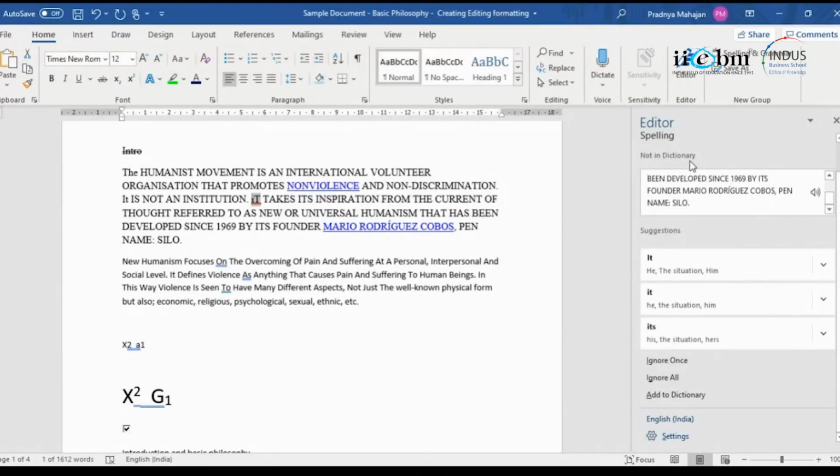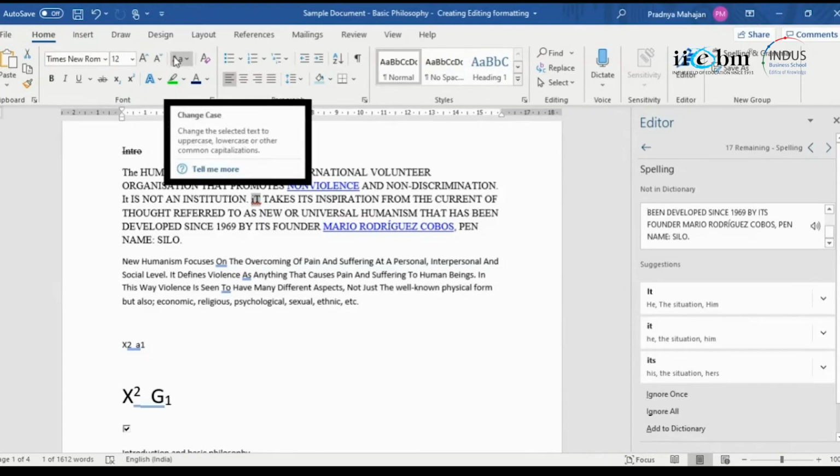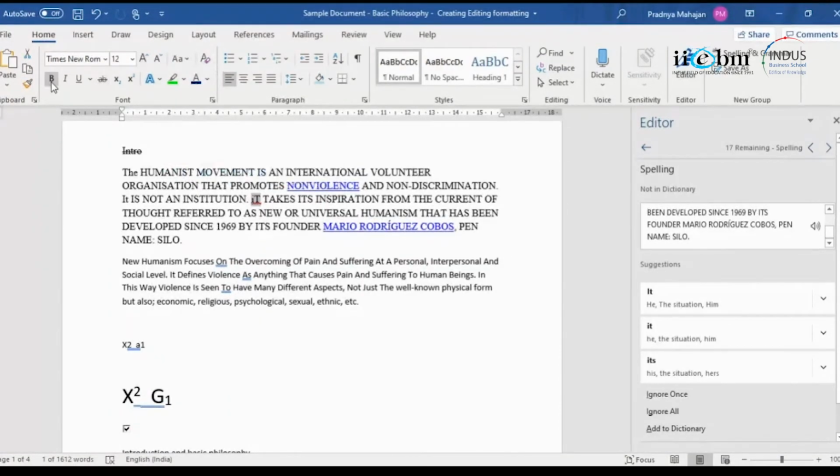Okay, so what are those formatting things that we learned? You have font, you have the font type, font name, font size. You can increase or decrease. You can change the case, uppercase, lowercase, or you can erase all of the formatting. Styles, you have bold, italics, underline, strike through. I have explained each of the meaning. Why do you need to do that?